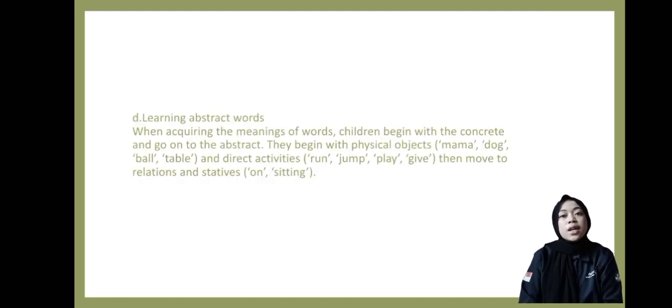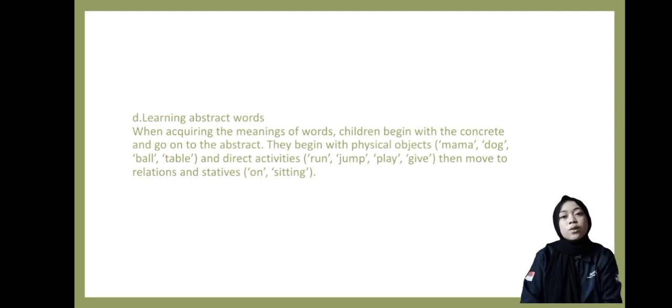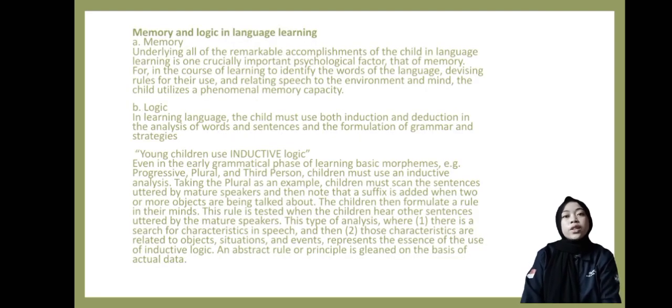Well, next, part G, learning abstract words. When acquiring the meaning of words, children begin with the concrete and go on to the abstract. They begin with physical objects: mama, dog, ball, table, and different activities: run, jump, play, give, then move to relations and statuses. And the last is memory and logic.